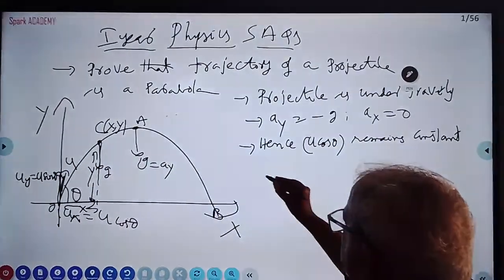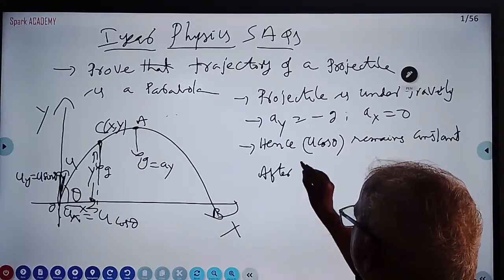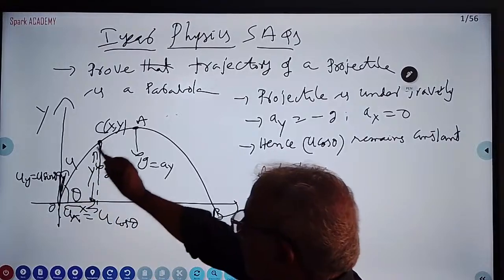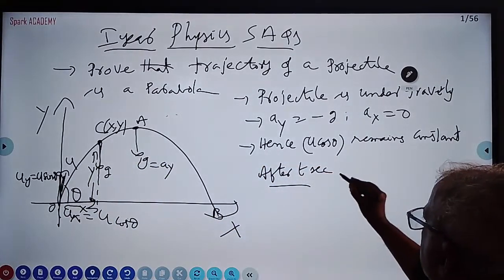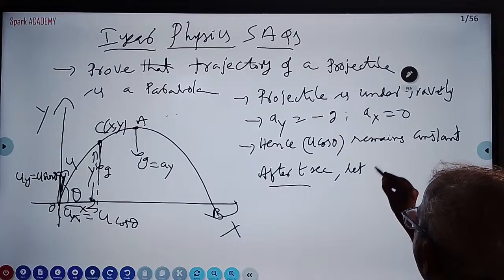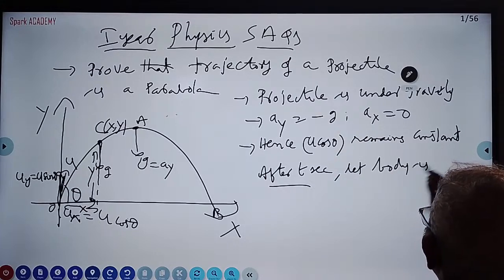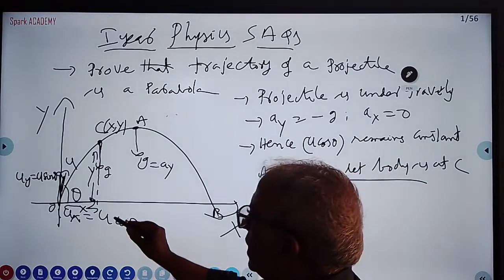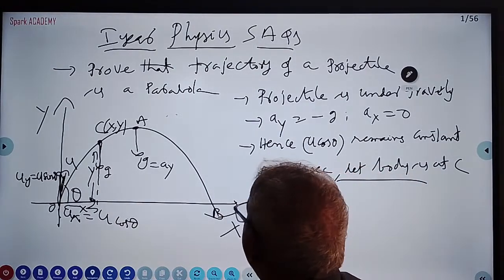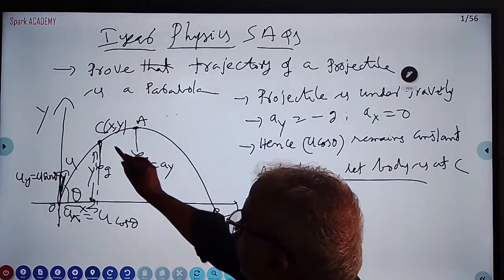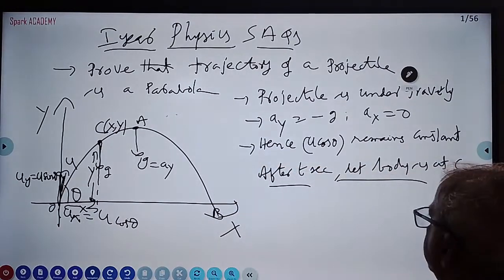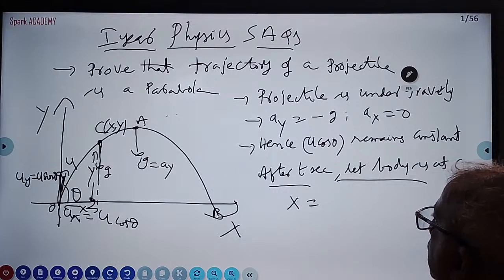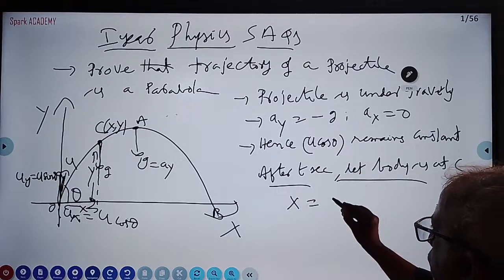After t seconds, let the body be at C. What is happening with respect to time? The x coordinate and y coordinate are changing. For the projectile, with respect to time, the x coordinate and y coordinate are changing. So what is the x coordinate? You have to calculate it with the help of the horizontal component of velocity.